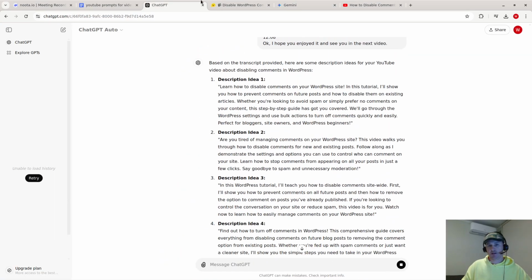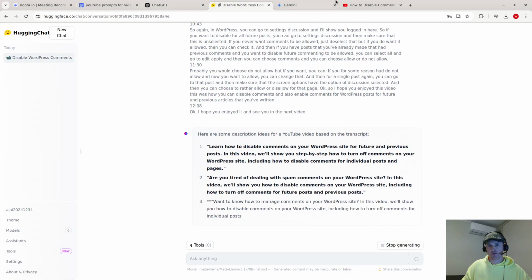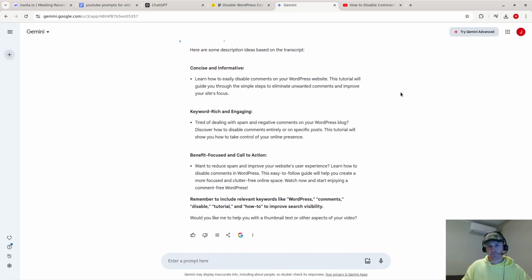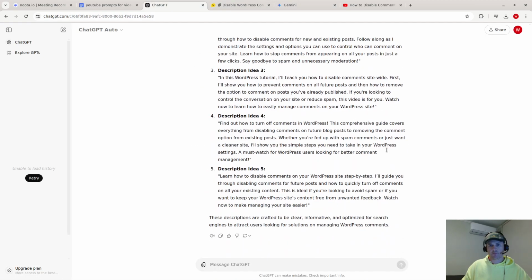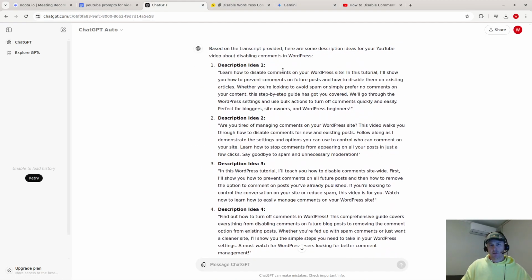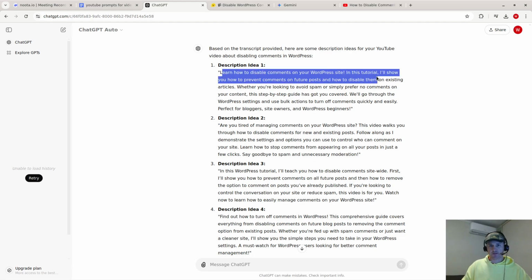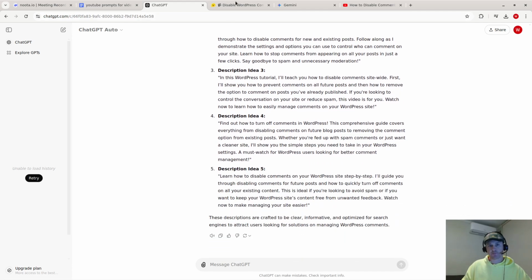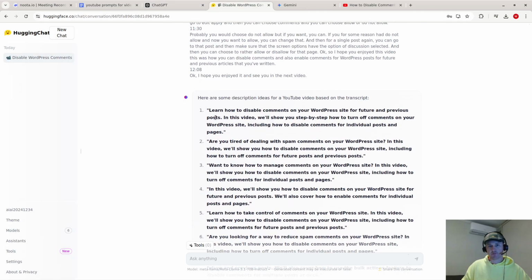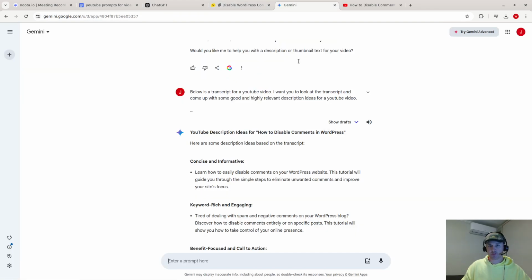ChatGPT is, again, super, super fast, and it's amazing. The first idea it said is: learn how to disable comments on your WordPress site. In this tutorial, I'll show you how to prevent comments. That's an excellent description. Similarly, Llama 3: learn how to disable comments on your WordPress site for future and previous posts. In this video, I'll show you. That's a very good description. Gemini is okay, but the other ones are still better.